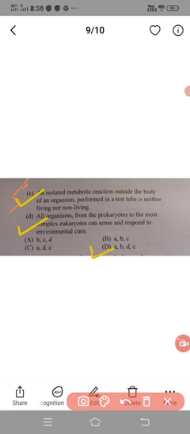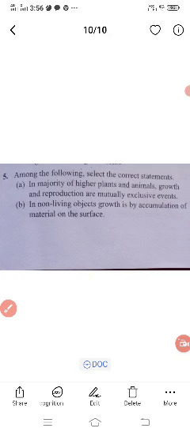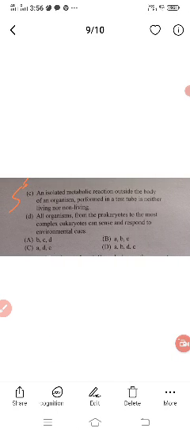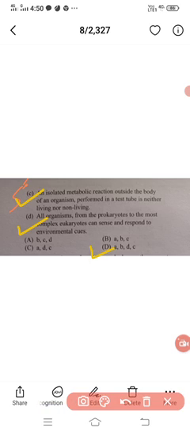So for this fifth question, among the following select the correct statements, A is right, B is right, C is right, D is also right. So finally we can select this as the right answer. This is the final answer. We have to choose D.